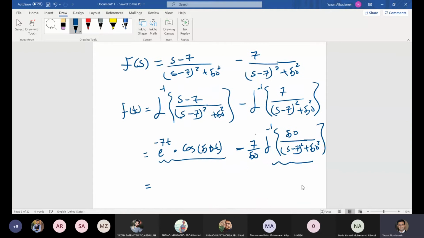So here we have e to the power minus 7t cosine 50t, minus 7 over 50 e to the power minus 7t sine 50t. Do you agree with me or not? What do you think?